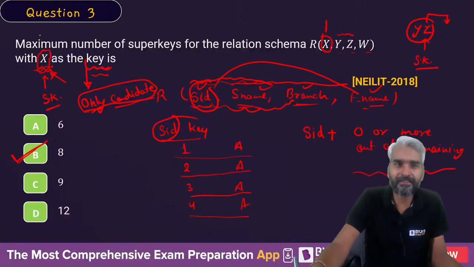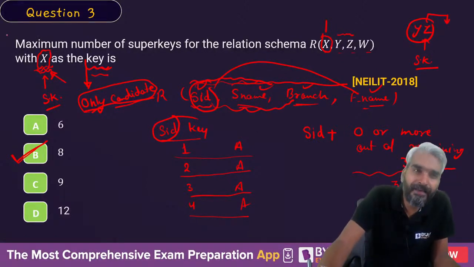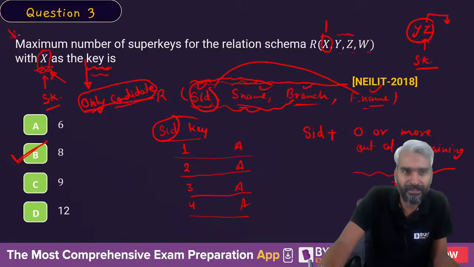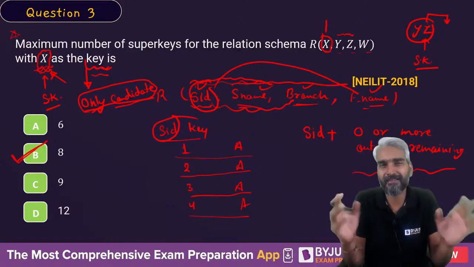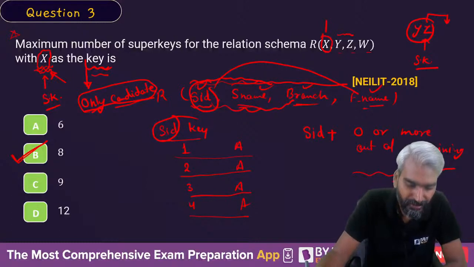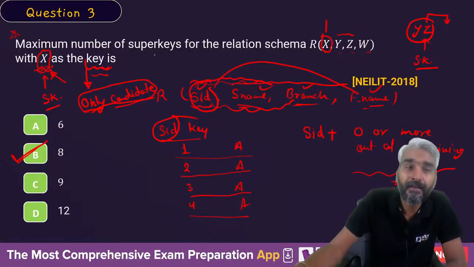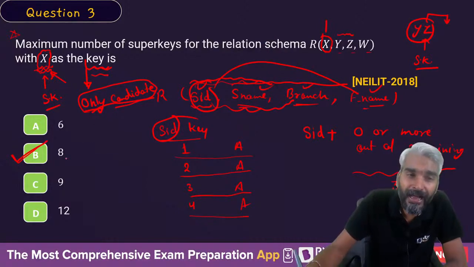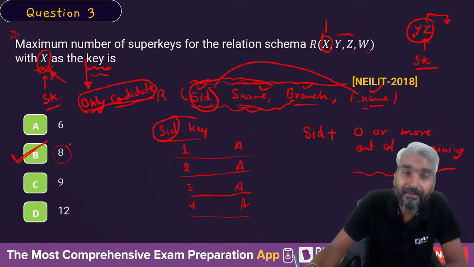We are intelligent enough to understand the thing, but the idea is we are not going to challenge the NIELIT authorities on the simple thing. They may say that we are not dealing with the GATE aspirant, so you don't need to worry a lot about that. So maximum number of super keys for the relation R, 8 is not the right answer. If it says minimum number of super keys, then 8 is the right answer.